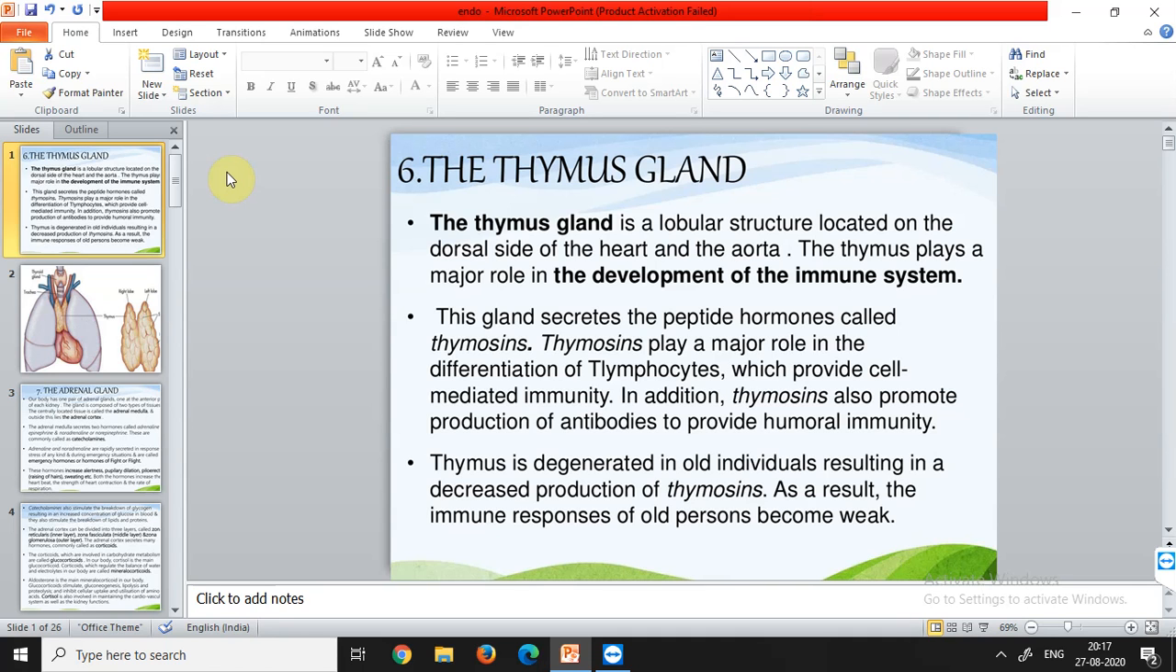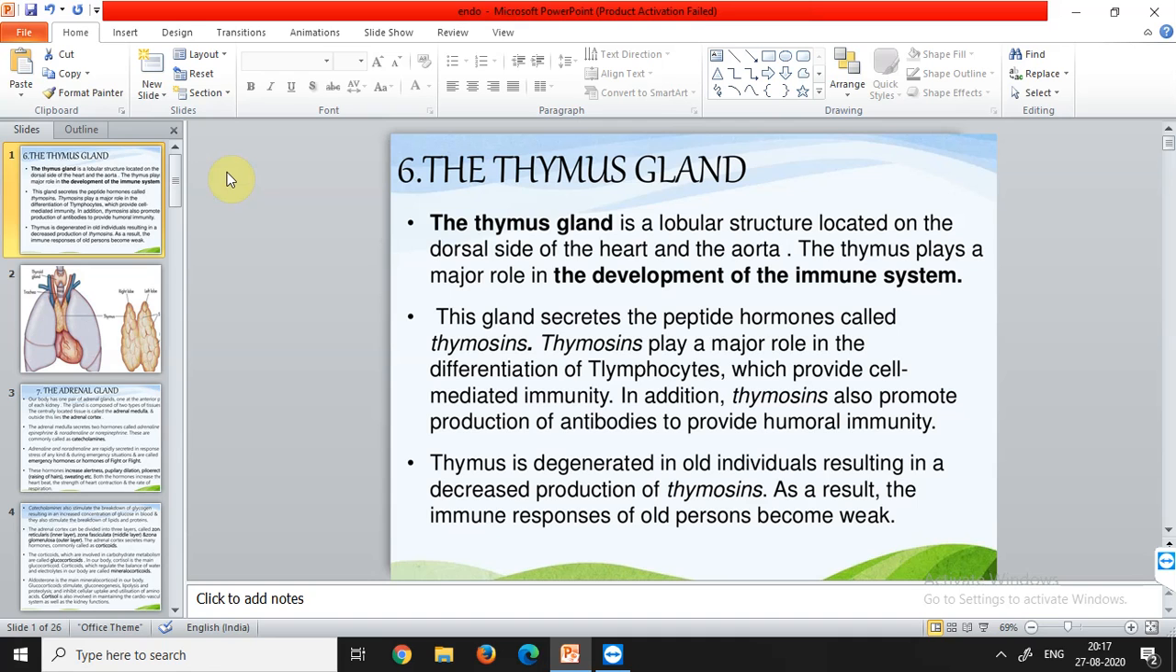Now we'll be talking about a new gland, the thymus gland. If we talk about its structure, it is lobular, meaning having lobes in it, and it is located on the dorsal side of the heart and the aorta. We have already done the circulatory system, the cardiovascular system, so now we know the position of the heart and aorta. Now you can imagine where this thymus is located.